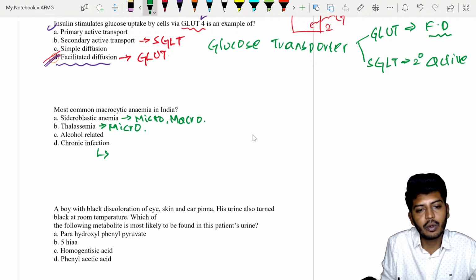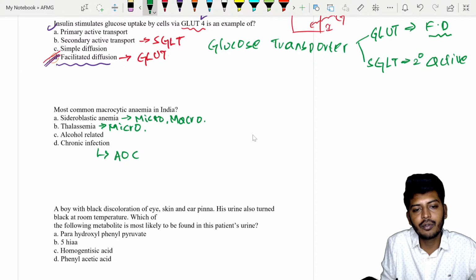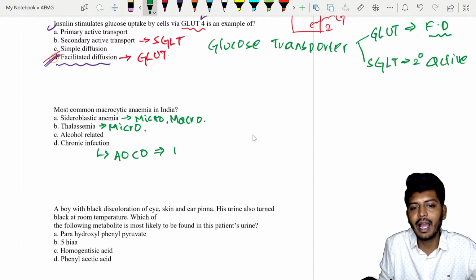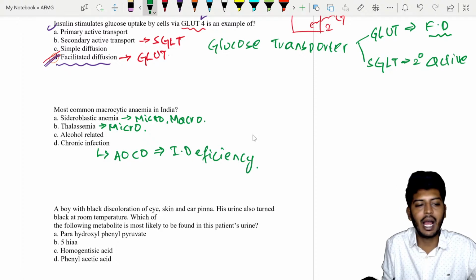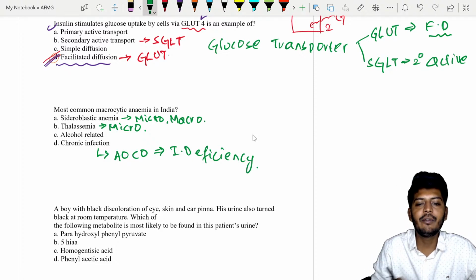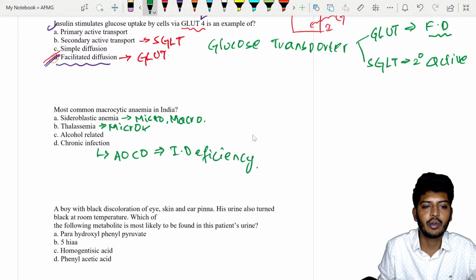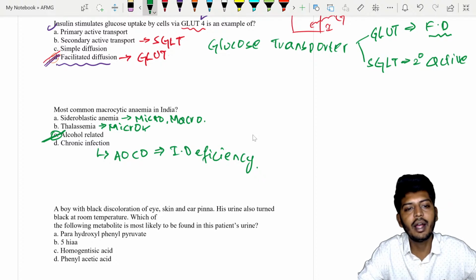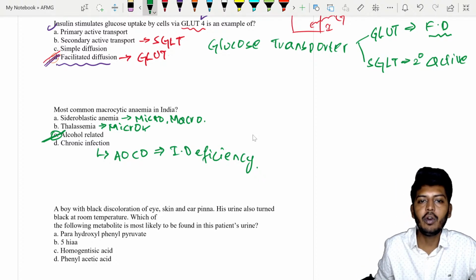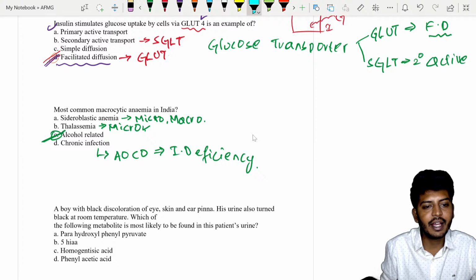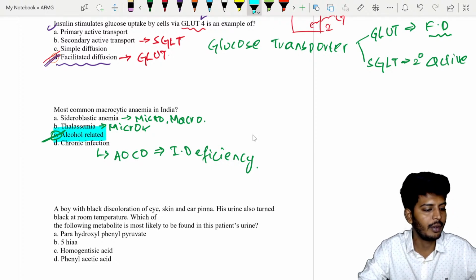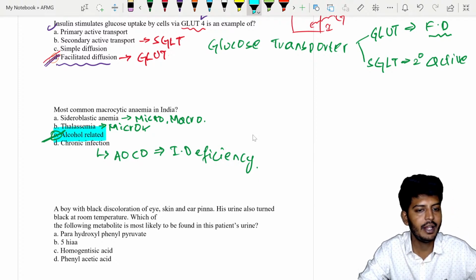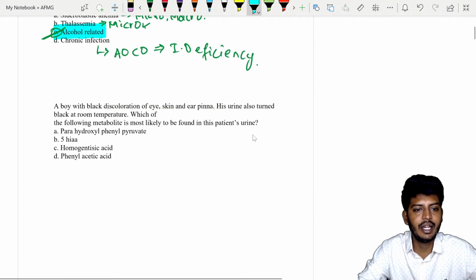Now, chronic infection leads to anemia of chronic disease, which is a type of iron deficiency. When we're talking about iron deficiency, which type of anemia is it? Microcytic anemia. So the answer will be alcohol related. This is a classic technique to rule out the wrong options. Sideroblastic anemia can be both micro and macrocytic. The answer will be C. Clear? All right, let's go to the next one.